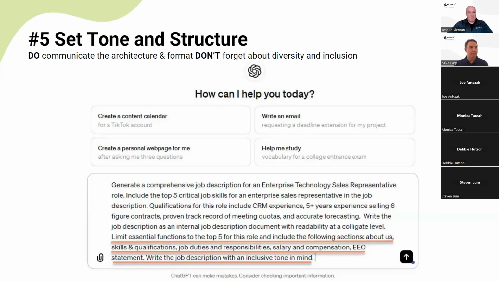So at this point, with the 5 steps, you should be ready to generate your job description. So we can do that here in just a minute. I'll give everyone a second, if they wanted to, on their other screens, to finish up their prompts, and we'll generate the job description.